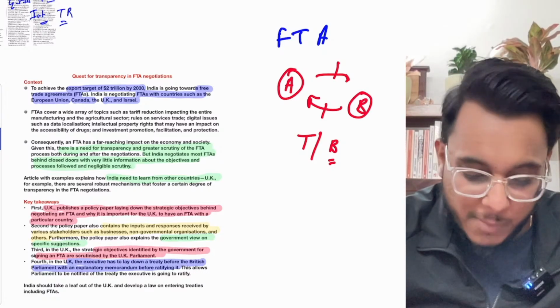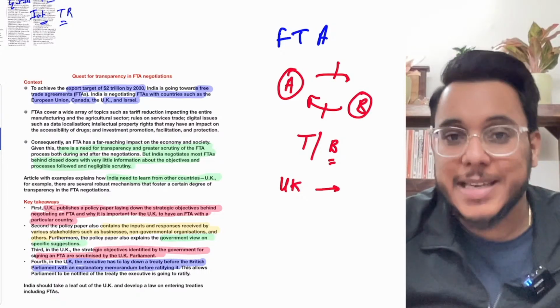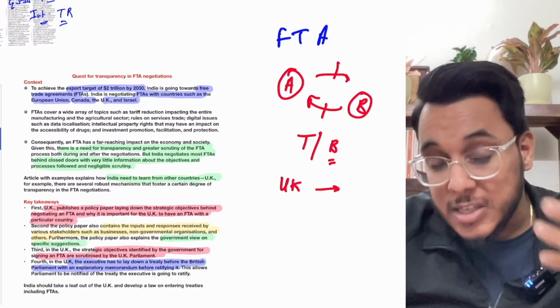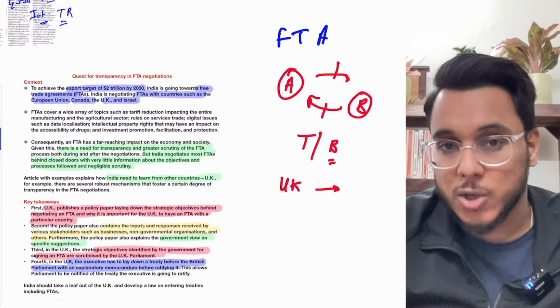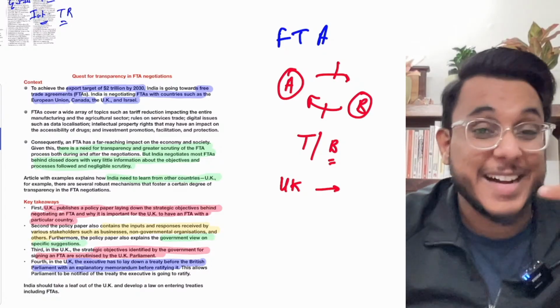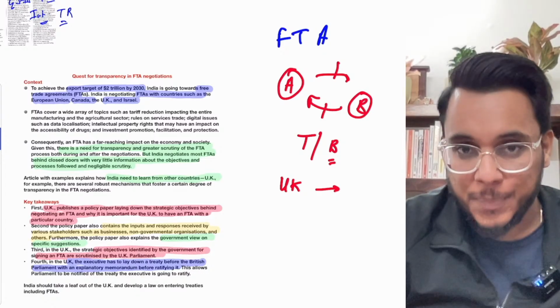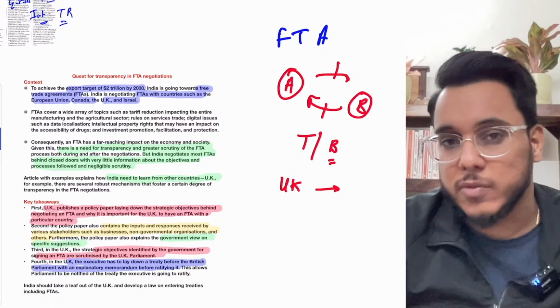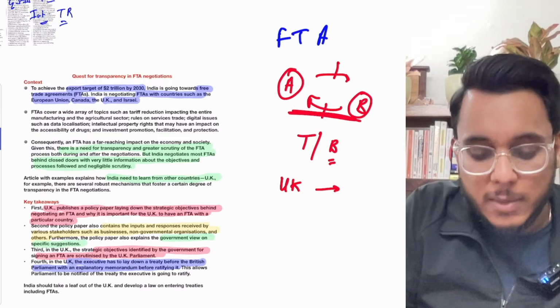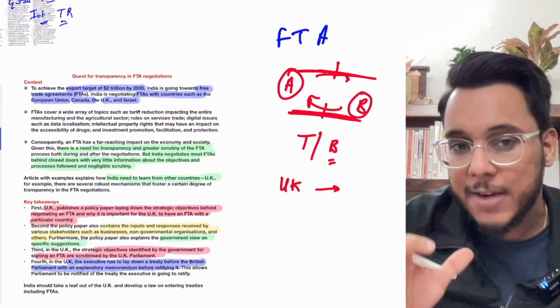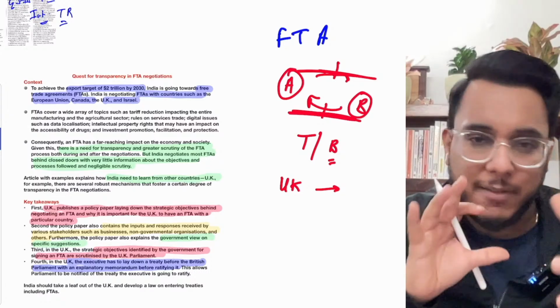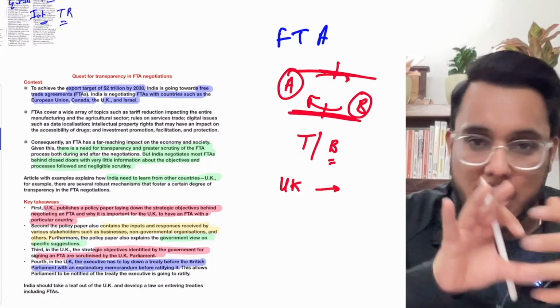Right now, guys, when we talk about the UK, many of the whiskies and liquors coming from the UK, we charge high customs duty on that, and sometimes more than 100% customs duty is charged. That happens in most of the cases. So when the free trade agreement is signed, these barriers and tariffs will be reduced, and it is said that the FTA is a win-win situation for both countries because economic activity will increase.